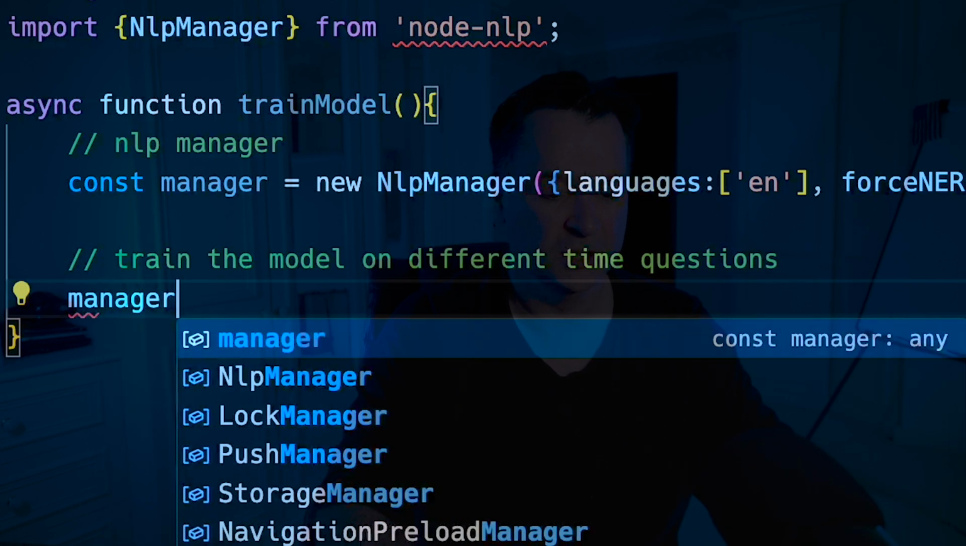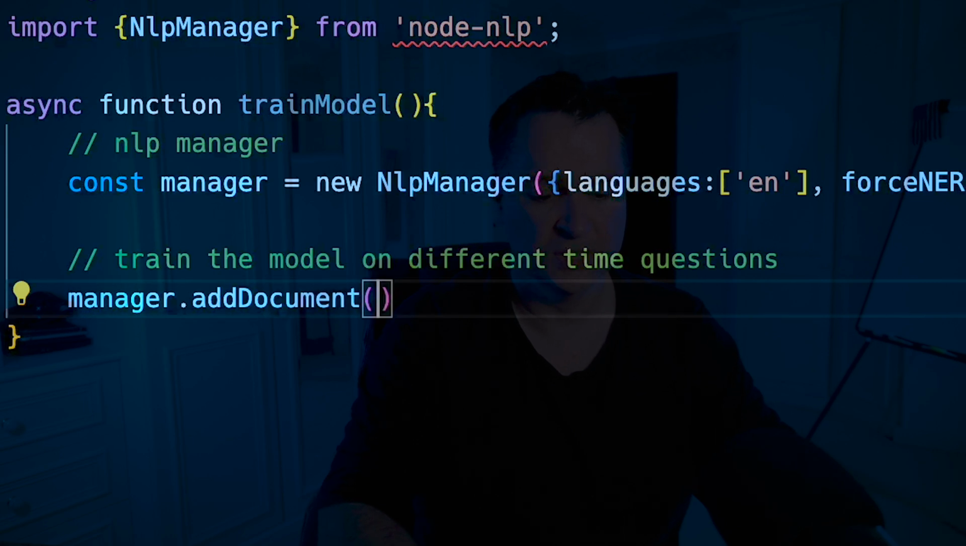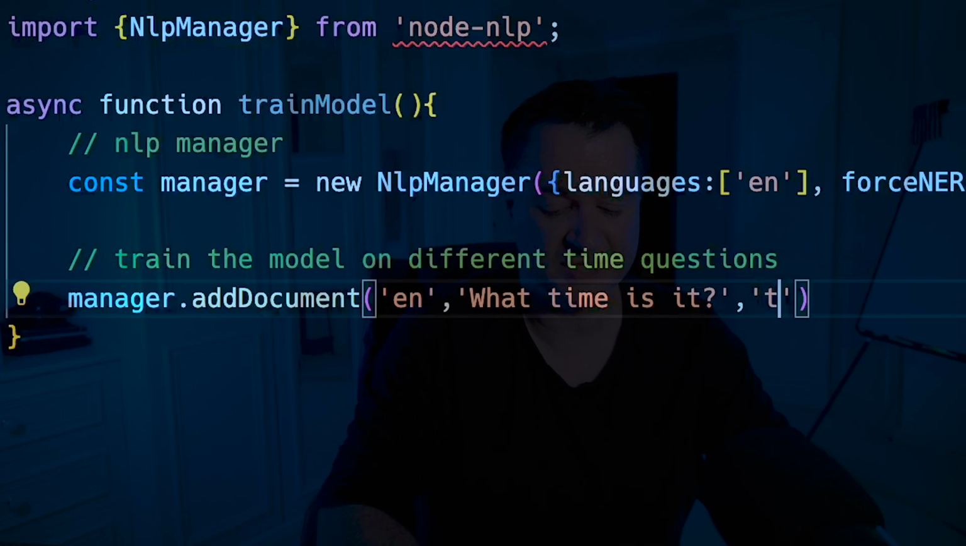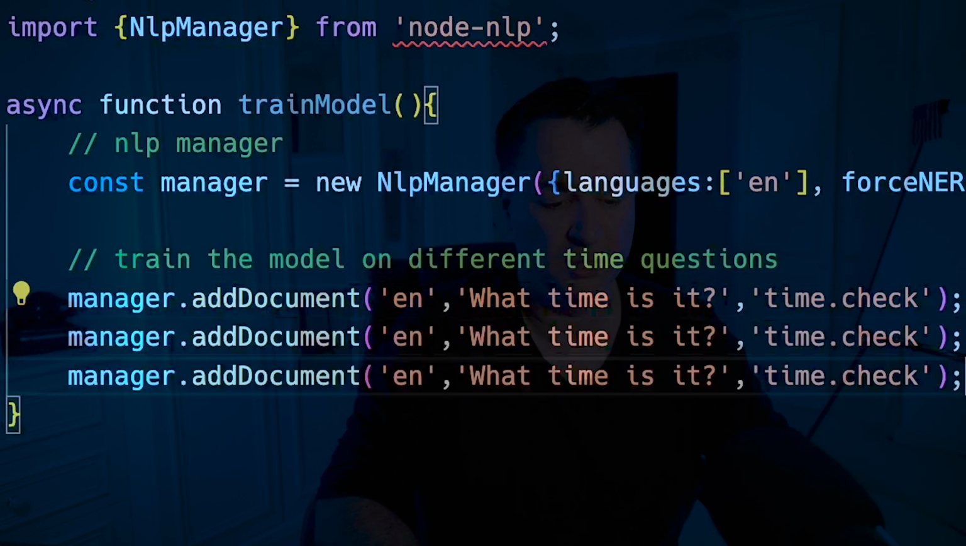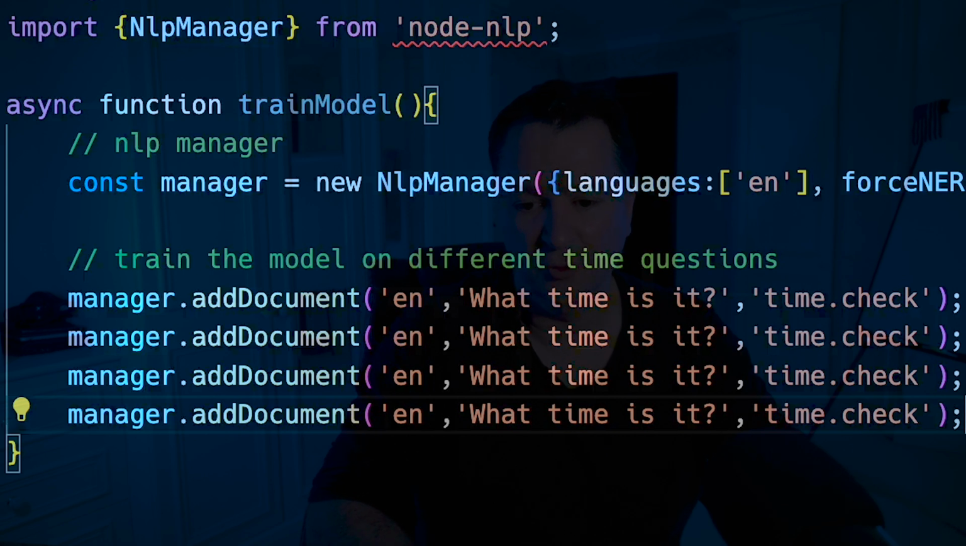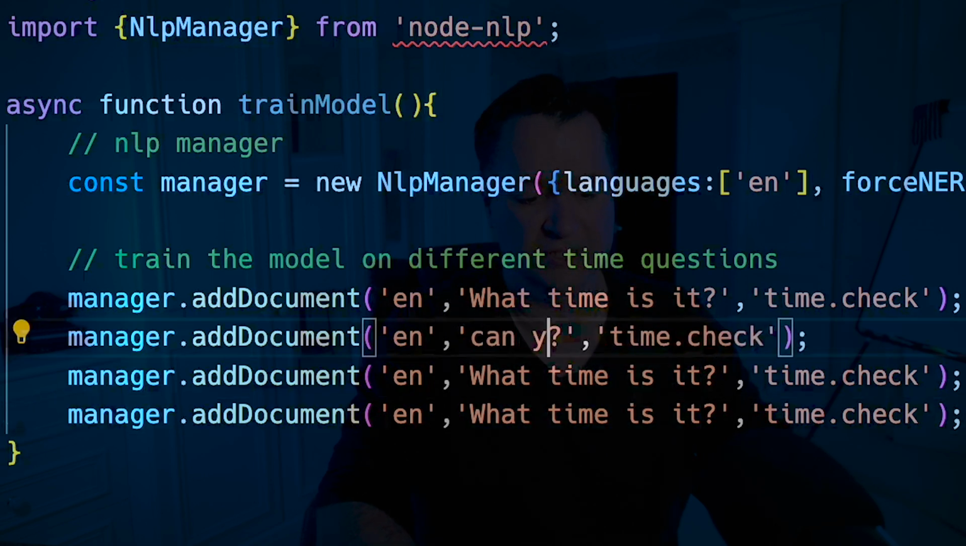So we'll say manager.addDocument. And we are going to say it's going to be English. And then I'm going to put in something like, what time is it? And then what I now need to do is I need it to come back with a classification. In this case, all of these queries need to come back with the same classification, so I'm going to just set it to time.check. And of course, I can just extend this out with different queries that I want. So we'll put maybe 4 in there. So we'll say, can you tell me the current time?